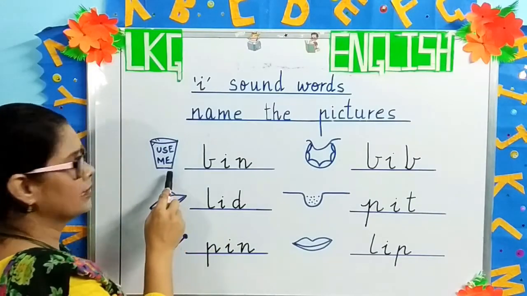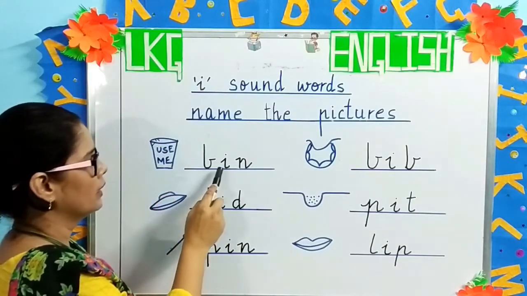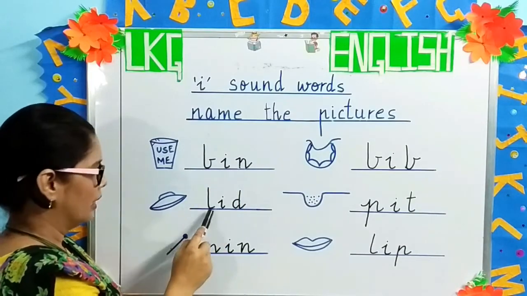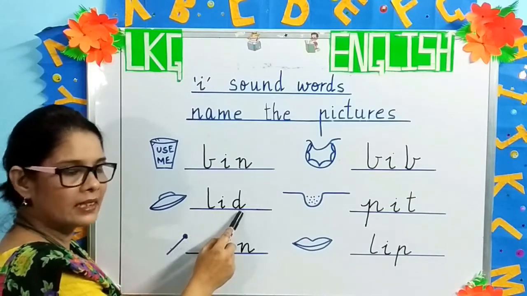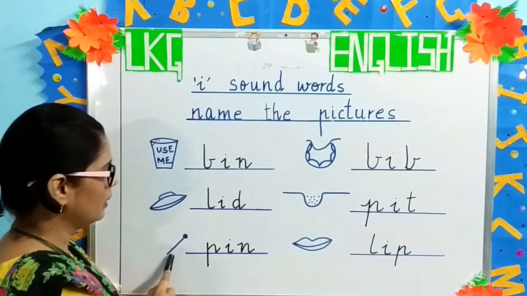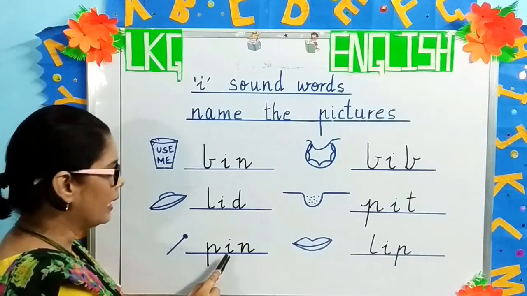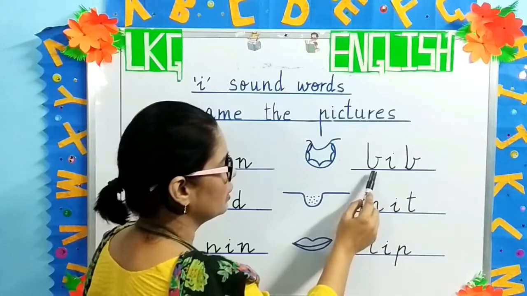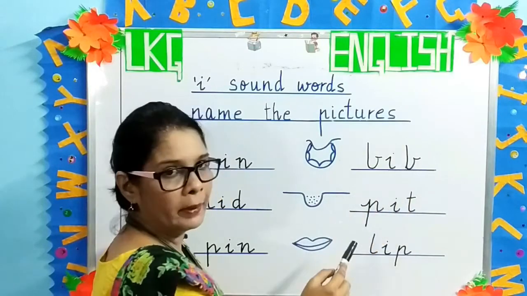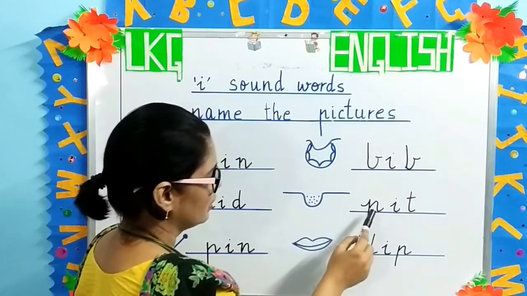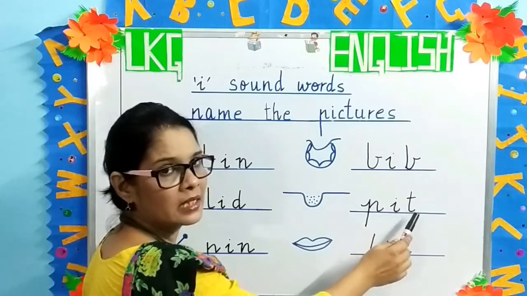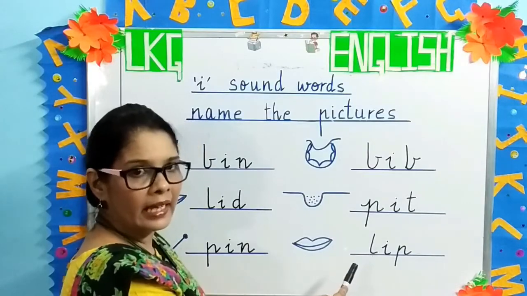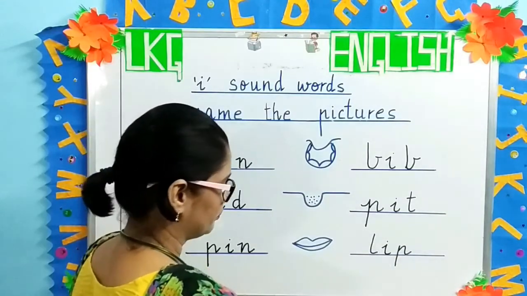Okay, children? Now, we will read it once. This is a bin. b, i, n, bin. Lid. l, i, d, lid. Pin. p, i, n, pin. Bib. b, i, b, bib. Pit. p, i, t, pit. Lip. l, i, p, lip.